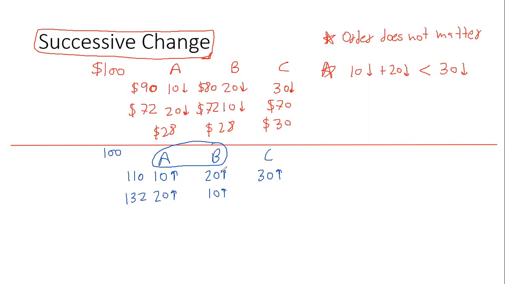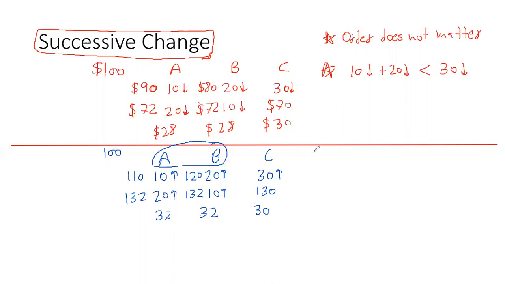Similarly, if 100 is increased by 20%, it will become 120. Again, it is increased by 10%. 10% of 120 is 12. I'll add 12. So again, you see the price is 132. And if the price directly increases by 30%, the price will only become 130. So here I make a profit of 32. Here also I made a profit of 32. But here I only made a profit of 30.